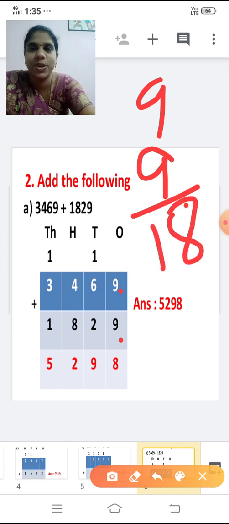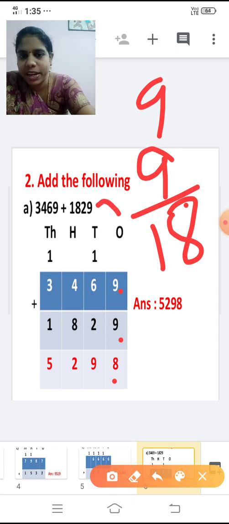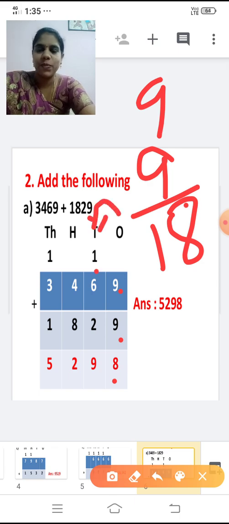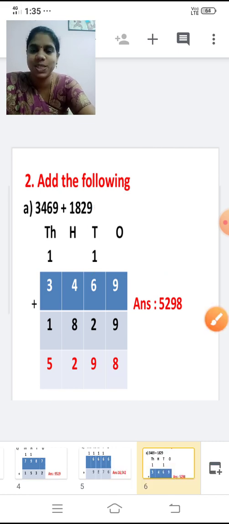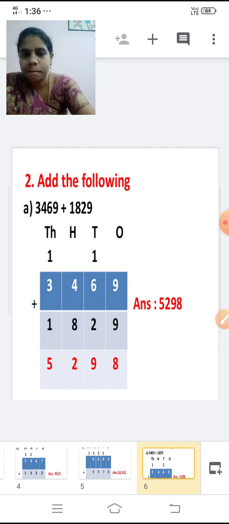It's a 2-digit number. So what to do? Write 8 here and this 1 is carried over to the tens place. Next place is the tens place, right? So carry over that 1 to the tens place. Now shall we add the tens place now?